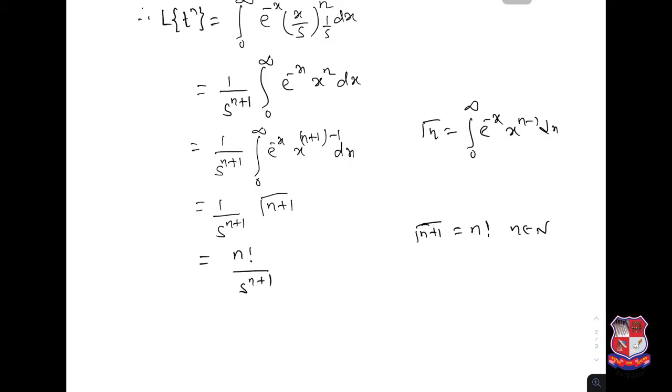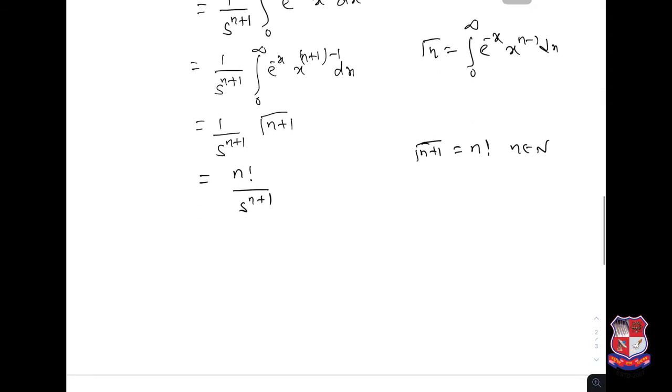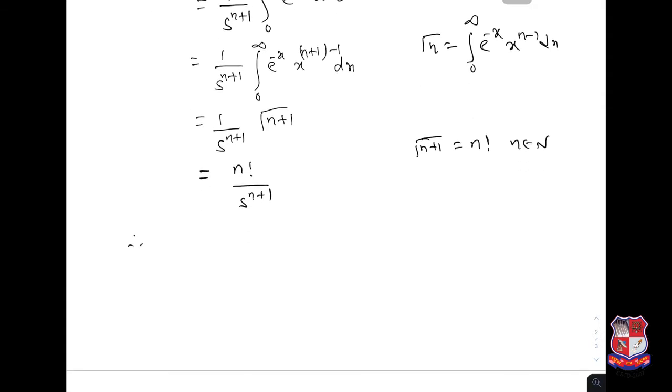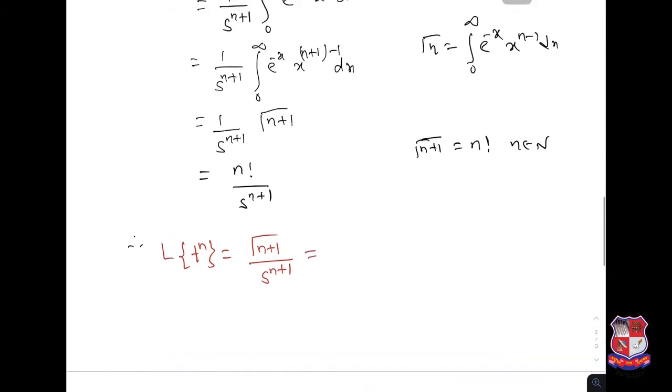So we have Laplace transformation of t to the power n is equal to gamma n plus 1 over s to the power n plus 1, and if n is a positive integer, we have n factorial over s power n plus 1.